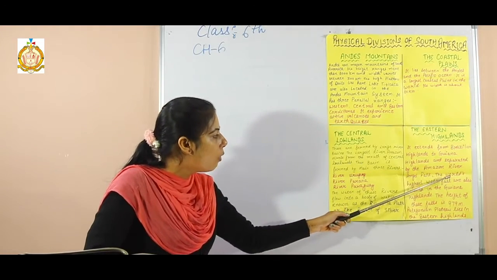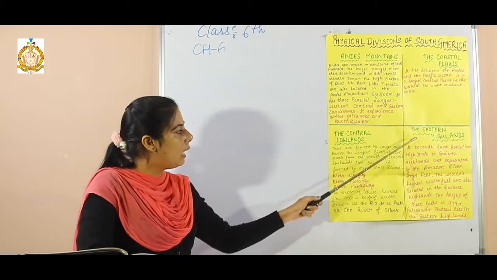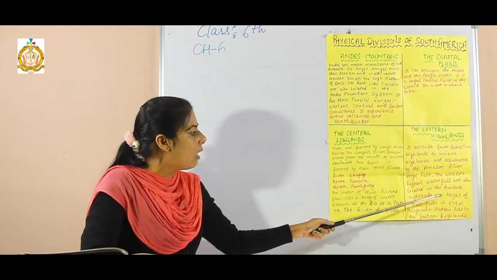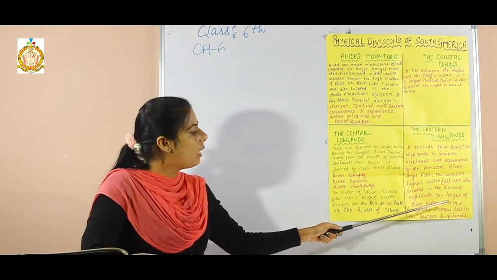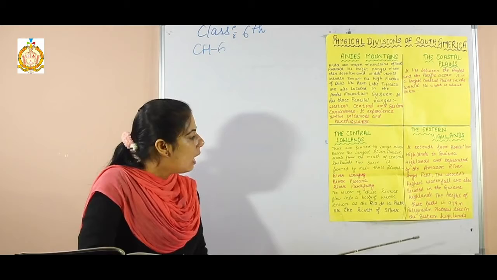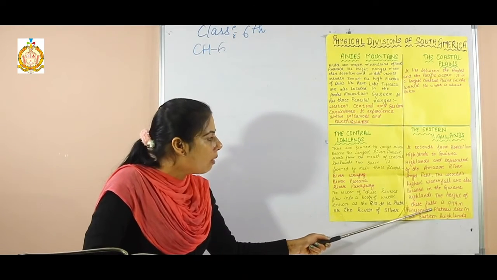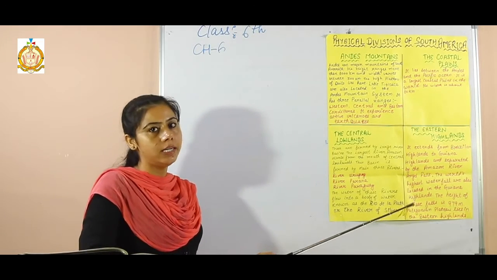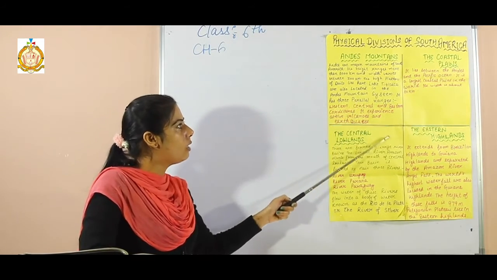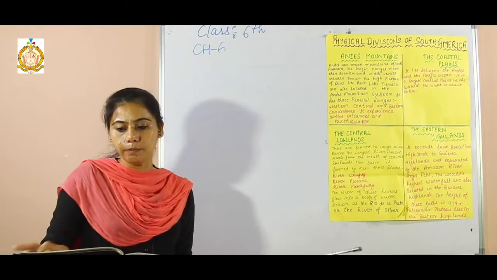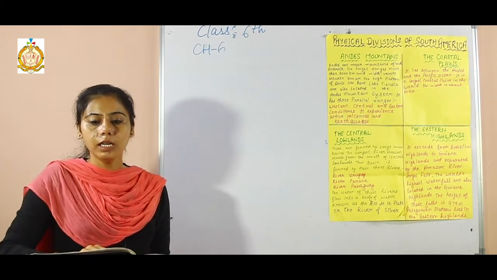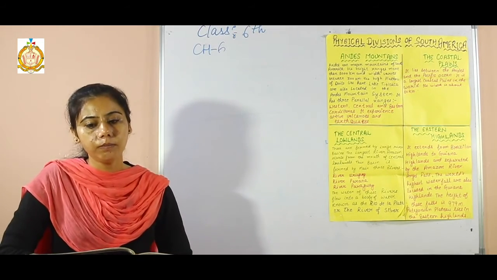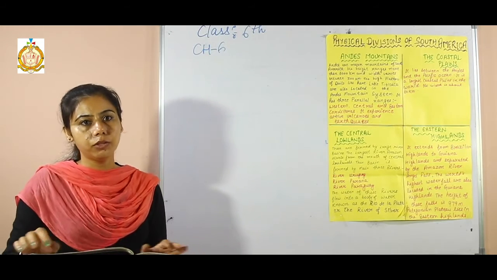Angel Falls, the world's highest waterfall, is also located in the Eastern Highlands, and the height of these falls is 979 meters. The Patagonia Plateau also lies in the Eastern Highlands. So these are the four physical divisions of South America. The next one is a case study in South America: life in the Amazon basin.